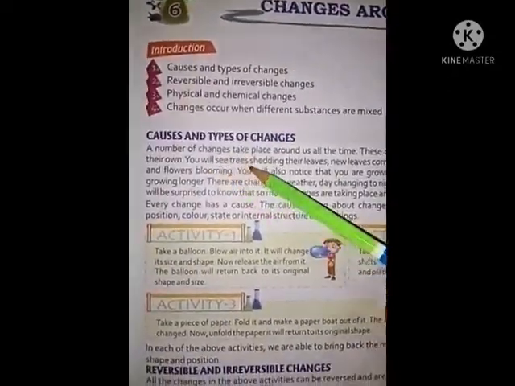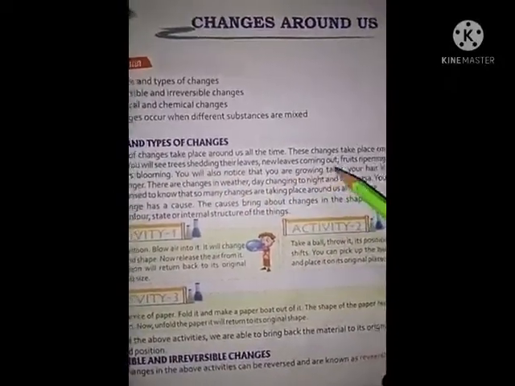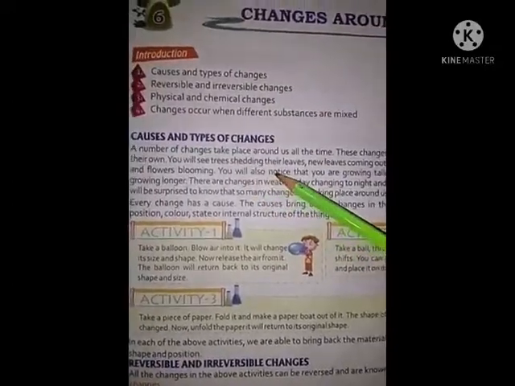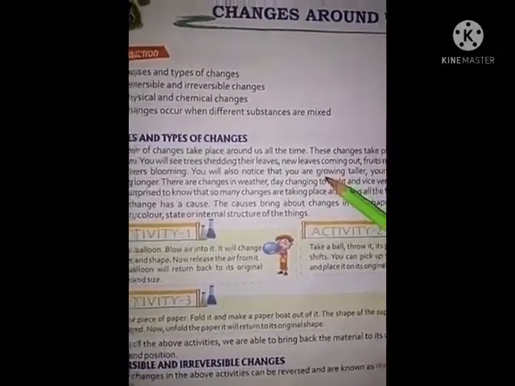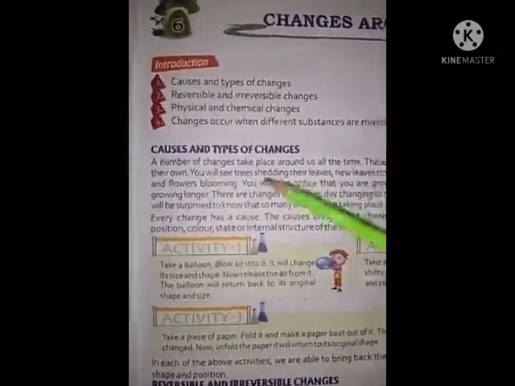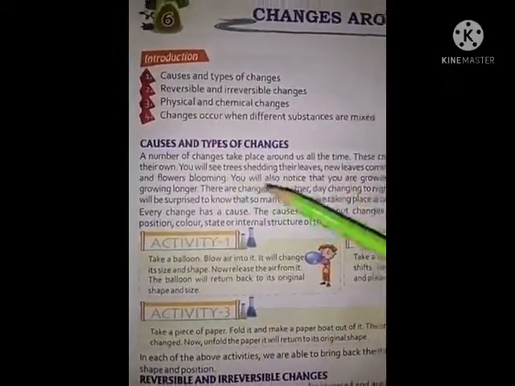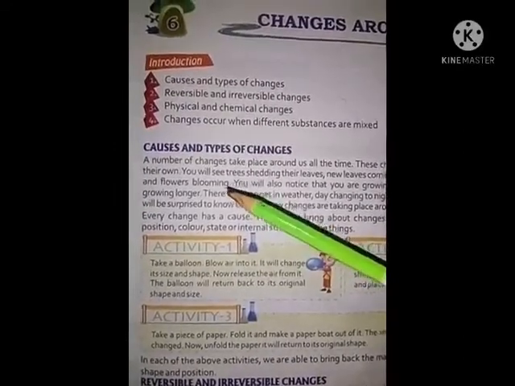You will see trees shedding their leaves and new leaves coming out in different seasons. Fruits ripening and flowers blooming. We can see all these types of changes occurring around us.